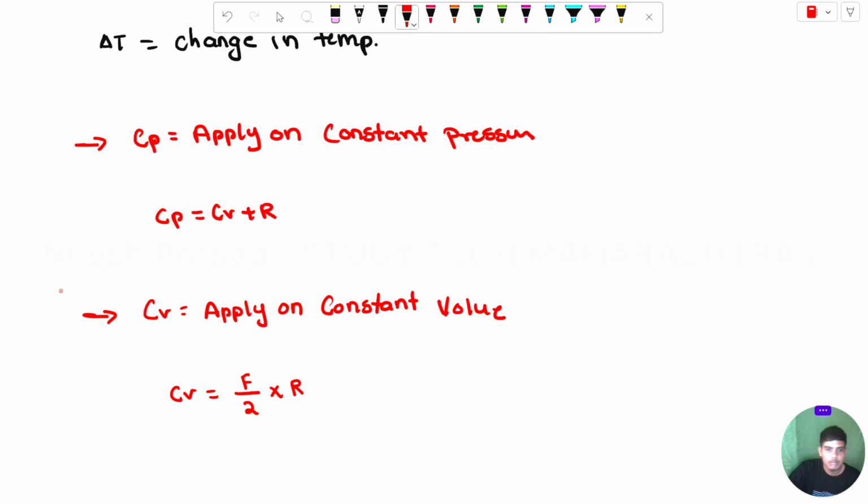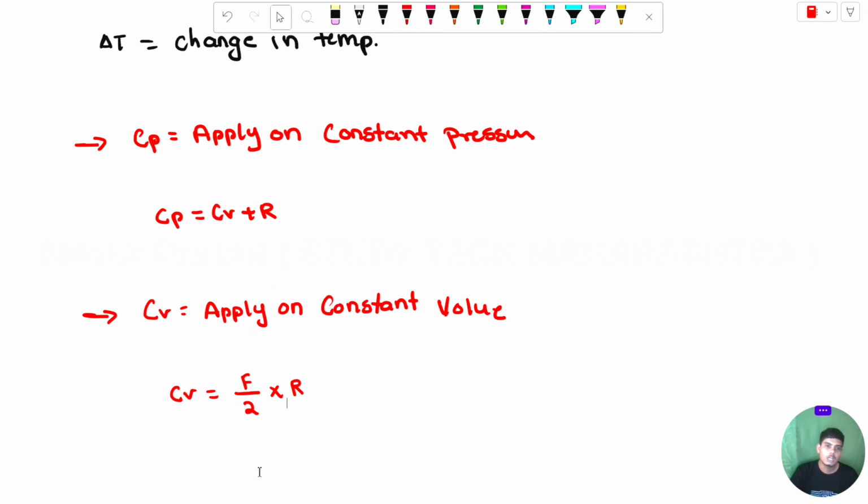Degree of freedom depends on the atoms. If you consider monoatomic gases, the degree of freedom will be 3. If you consider diatomic, it will be 5. If you consider polyatomic gases, the degree of freedom is 6.